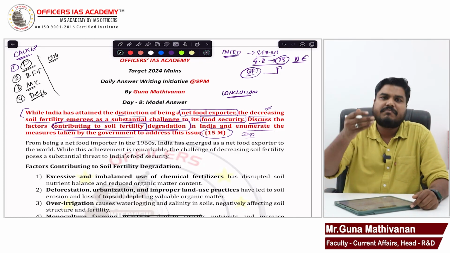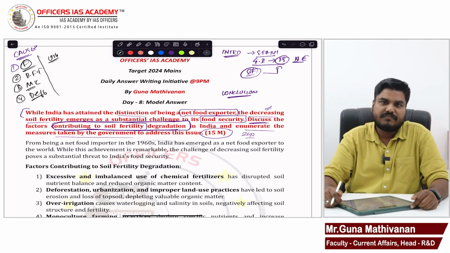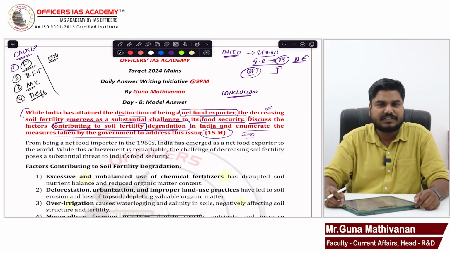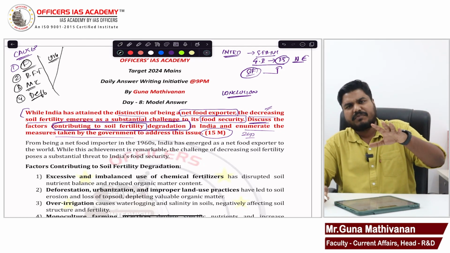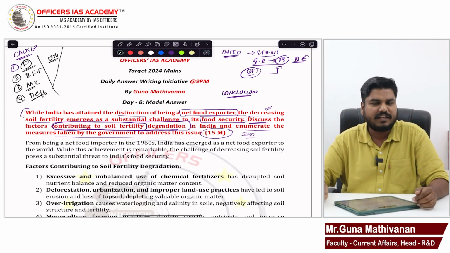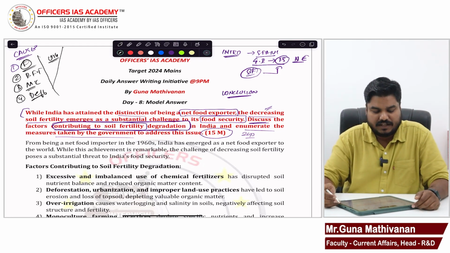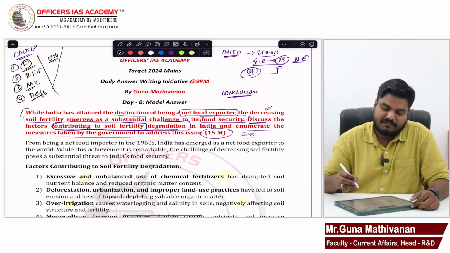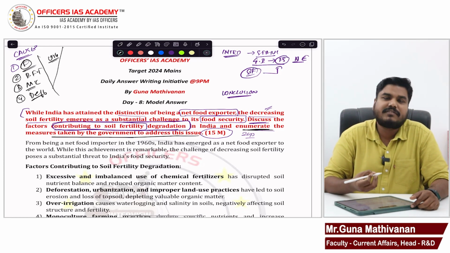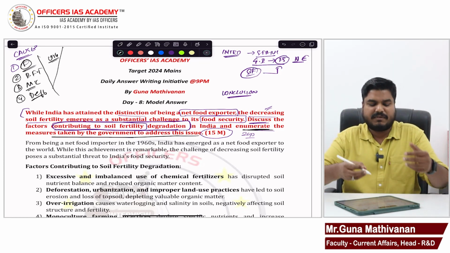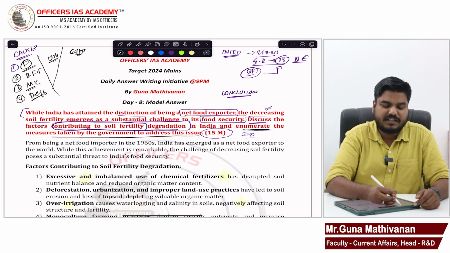So you mentioned the causes. After mentioning the causes, five causes will be sufficient. Expand each cause. Then you go for the next subheading: enumerate the measures taken by the government to address this issue. Another thing is efforts taken by the government.